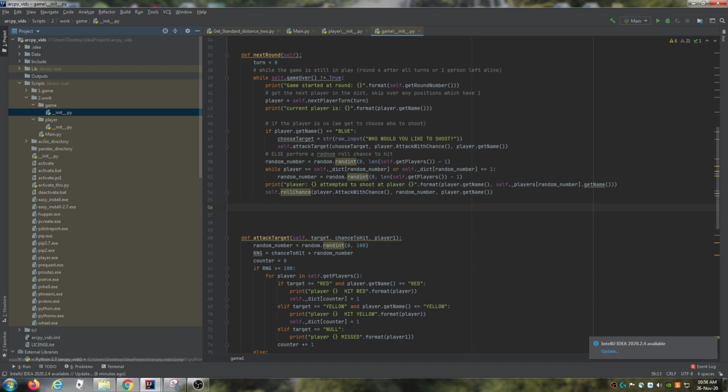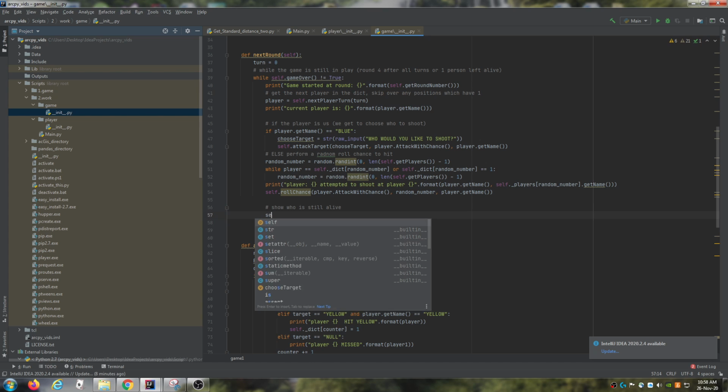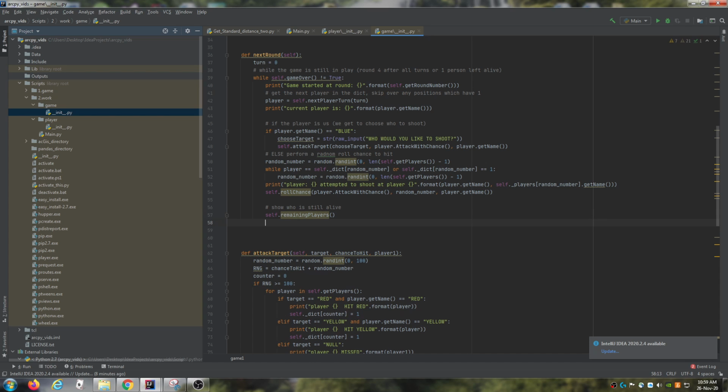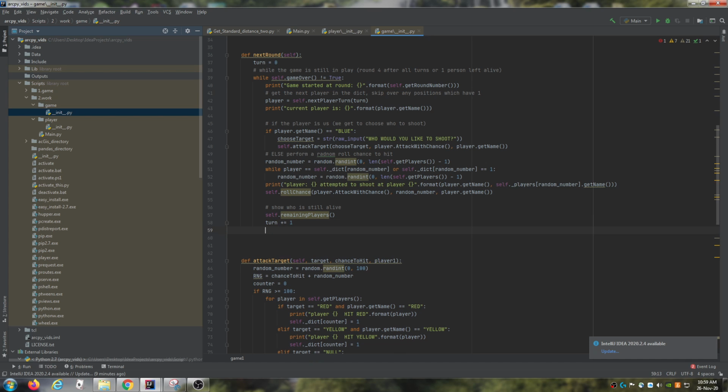So I'll do that in a second. It's pretty much the exact same thing as we did before. I'm just going to say show who is still alive, and create another function again. We're just going to say who's alive to still keep shooting. So we're going to say self.remaining players. And this will just get whoever's left. Then we just want to increment return, and we're going to do the same thing for the round number.